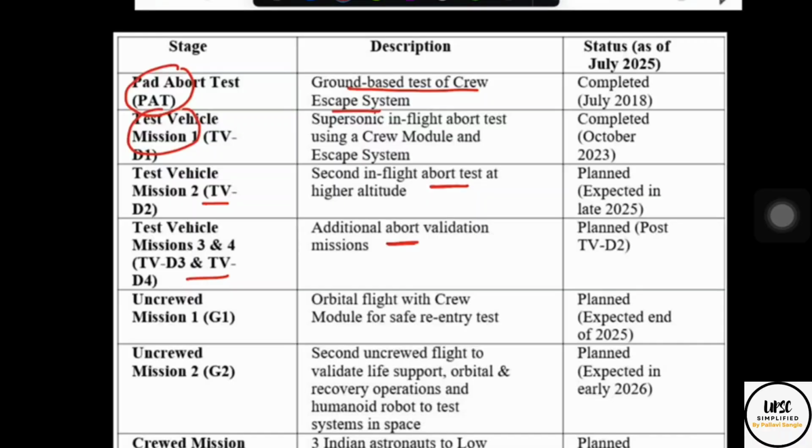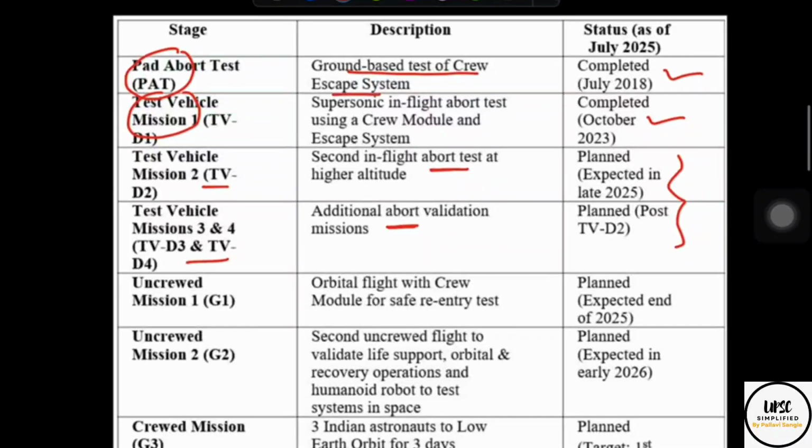PAT is done already, and TV-D1 was completed in October 2023. The other TV-D2, TV-D3 and 4 are planned to be done in 2025 and after that. Uncrewed mission 1 will be an orbital flight with a crew module for a safe re-entry test.